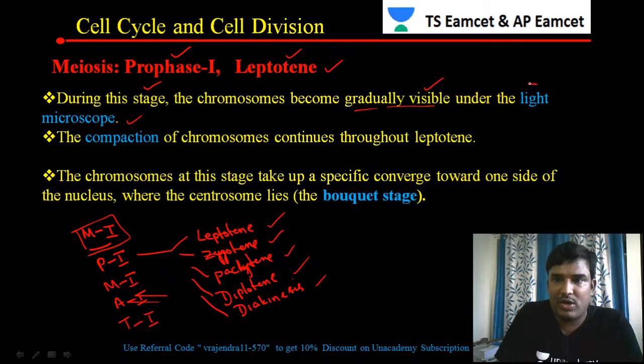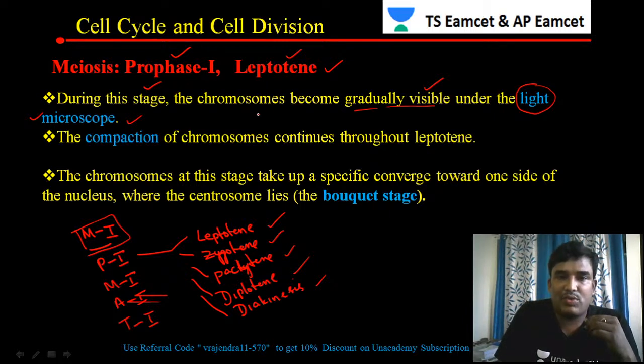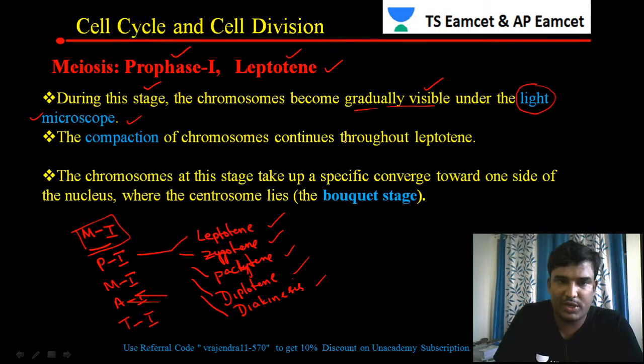We cannot see the chromosomes with our naked eye; we have to use an analytical technique, and the analytical technique here is microscopy. In interphase we are not able to see the chromosomes, but when it enters leptotene, we can see some chromosomes under the microscope.